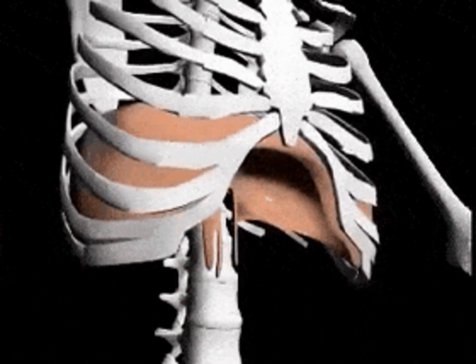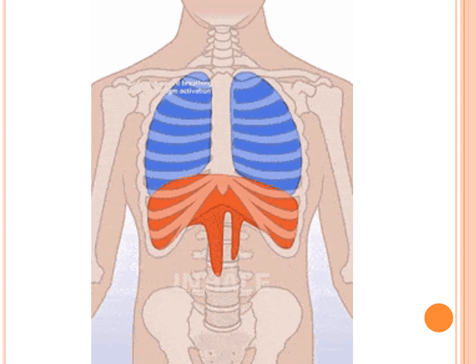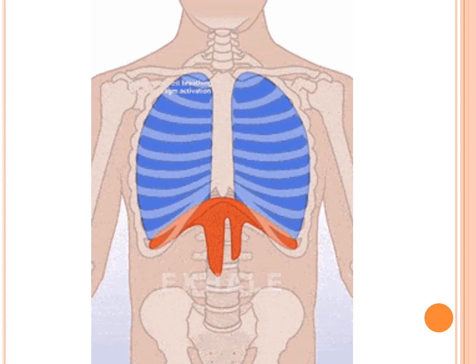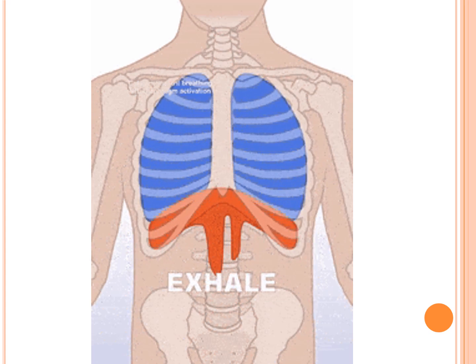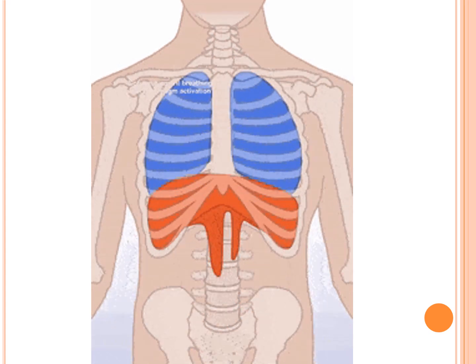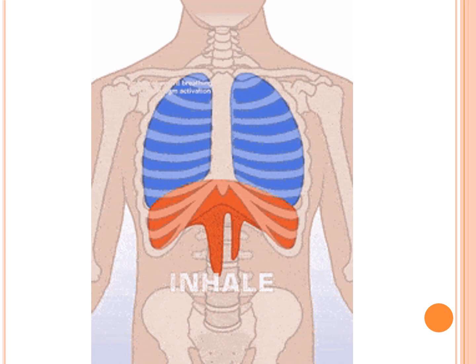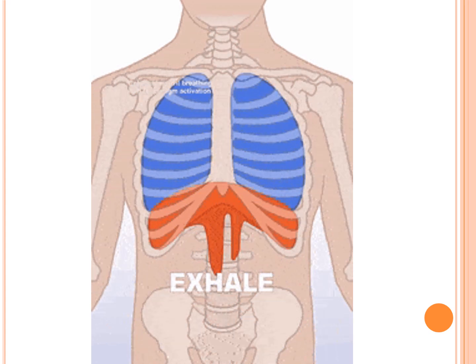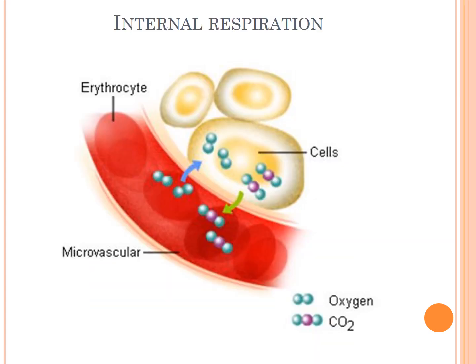Let's look at this. So when it's moving down, the lungs have more space, so it takes in air. And when it's moving up, the pressure increases on the lungs and it releases the air out. So the upward and downward movement of the diaphragm is very important, so that breathing becomes possible. That was about external respiration.